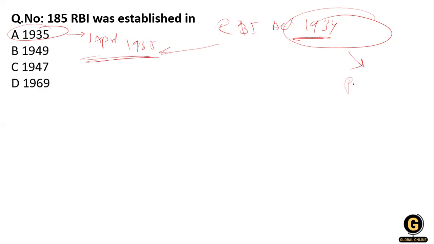Because the bill was passed in Parliament in 1934 but came into force in 1935, on the 1st of April. Okay, clear?